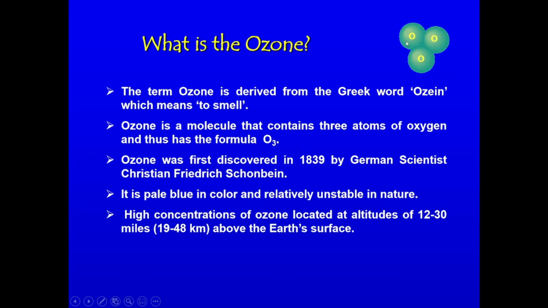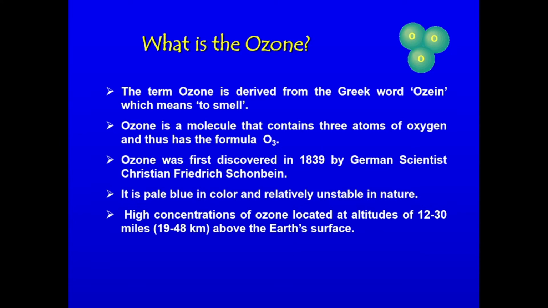This ozone molecule is represented by 3 oxygen atoms which are united together in the form of a molecule. The chemical formula of ozone is O3.